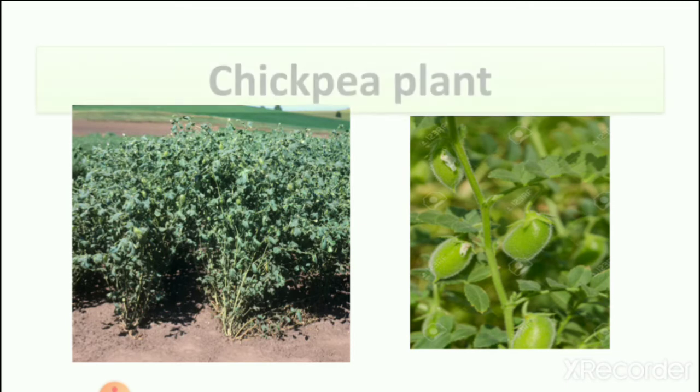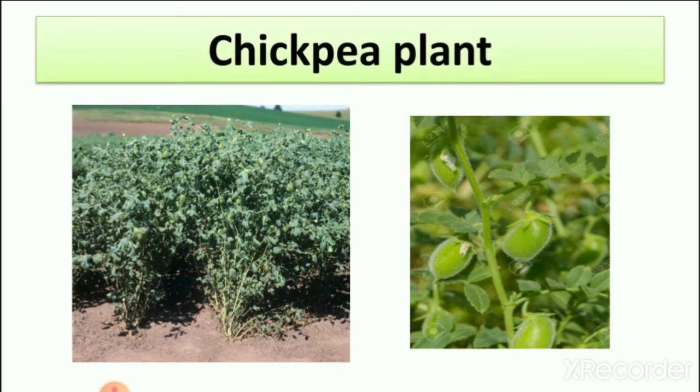You can see here the two pictures. It is a plant of chickpea, and we eat green chickpea also and dry chickpea also. So in one picture you can see the small plant of chickpea. Yesterday we learned about cereals. Cereal plants are also small, and the pulses plants are also small.